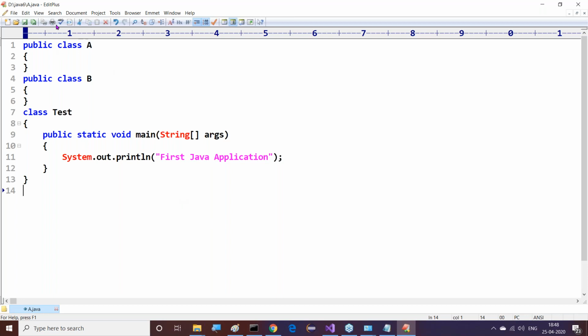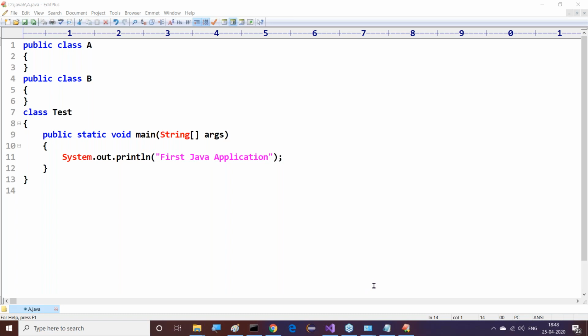Now tell me, what is my present Java file name? People are not giving response. What is my present Java file name? A.java. A.java is my present Java file name.